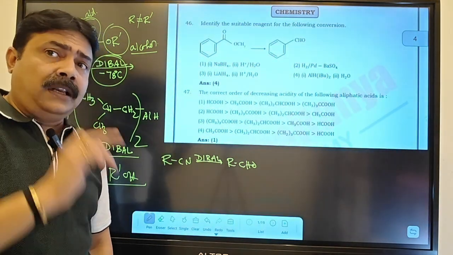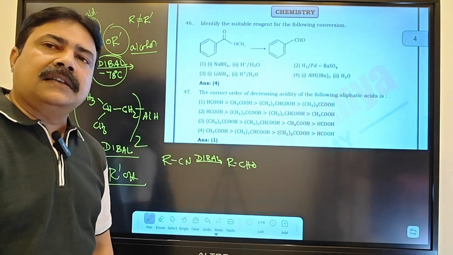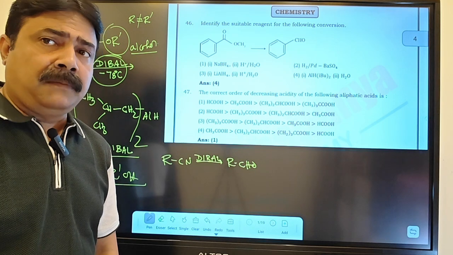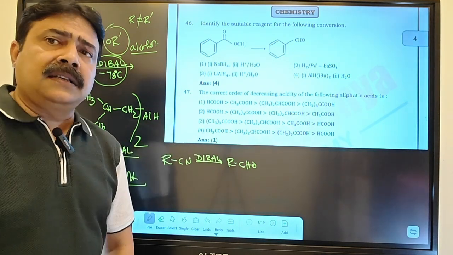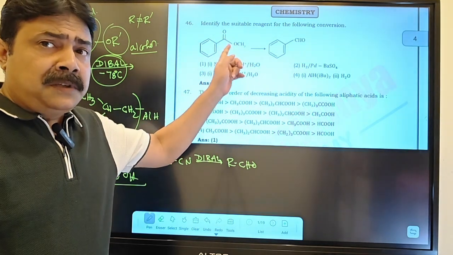But NTA did not provide the temperature. This should have been provided, because in organic reactions there are a lot of conditions, and reagents behave in a different manner if the reaction conditions are changed. That's what is missing here.